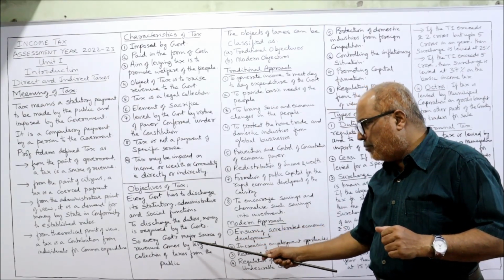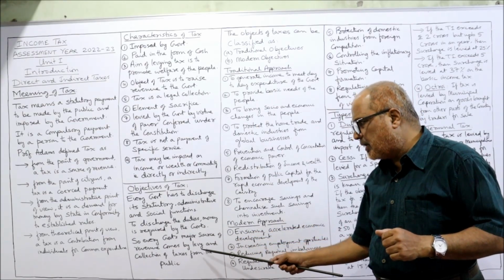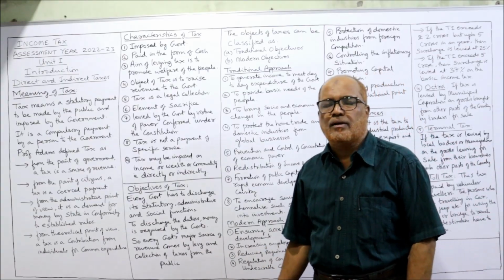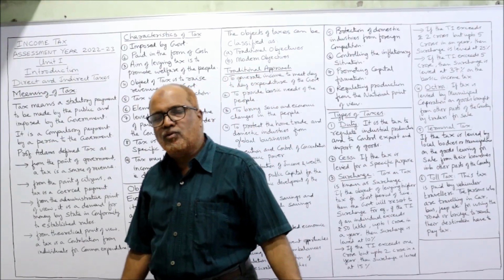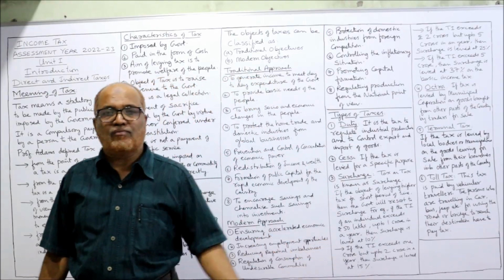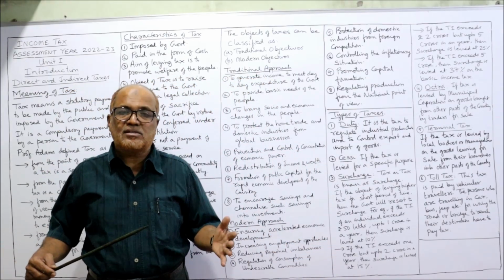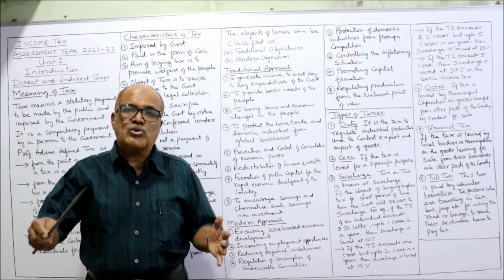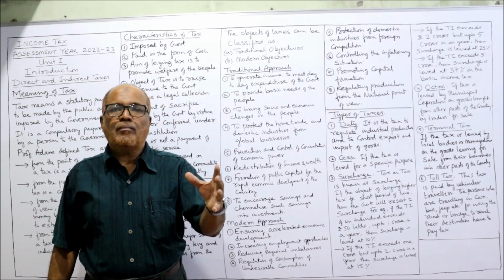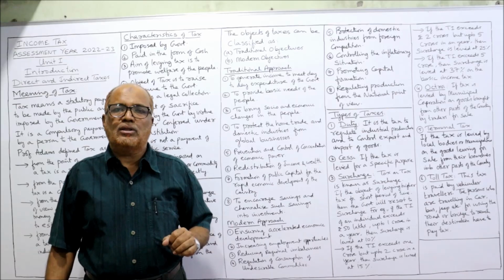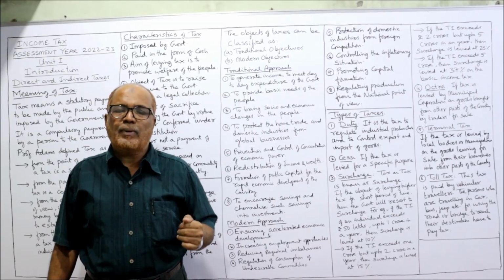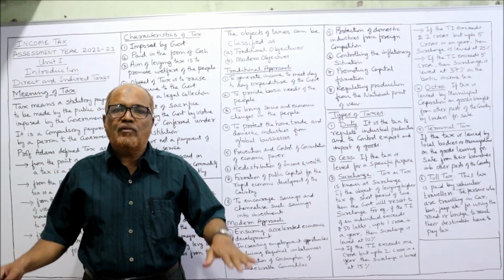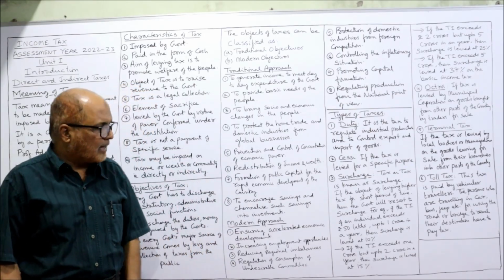So every government's major source of revenue comes by levy and collection of taxes from the public. In order to discharge all the functions, statutory, administrative and social, the government needs funds. So the public has to pay the tax. The government will impose the tax on the people to get the required revenue. By using that revenue, the government will perform its functions.